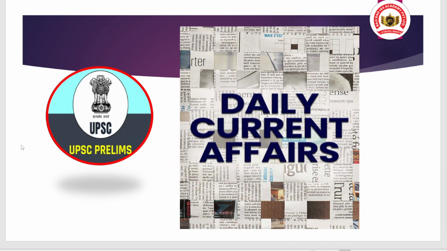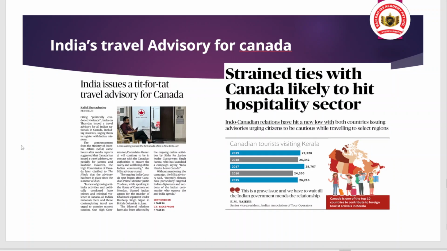So we have discussed all this article. Hope you understood. Now you can attempt the question of the mains. And now we are shifting to daily current affairs for the prelims purpose. Now the first article is related to India's travel advisory for Canada. And why is it in the news? Well, you already know. We have discussed the Khalistani issue and also the disturbing phase of India-Canada relations because of all the issues. So what is the point to note here?